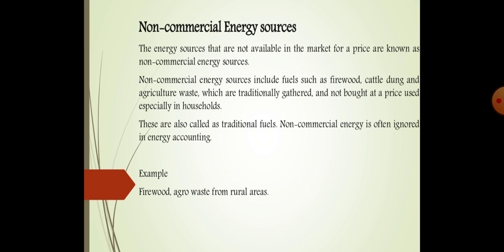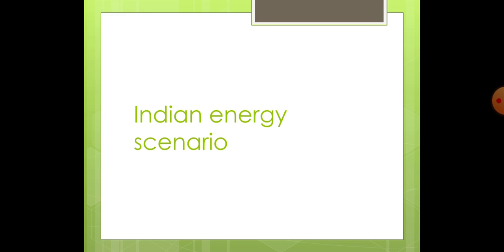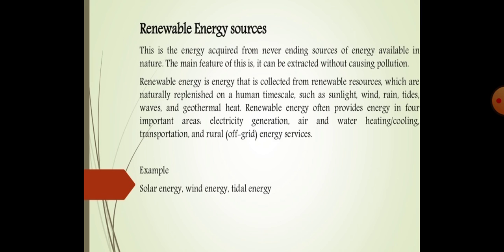So we have seen first primary and secondary energy sources, then commercial and non-commercial energy sources. Now we will see the next classification as renewable energy sources and non-renewable energy sources. What is the difference between them?